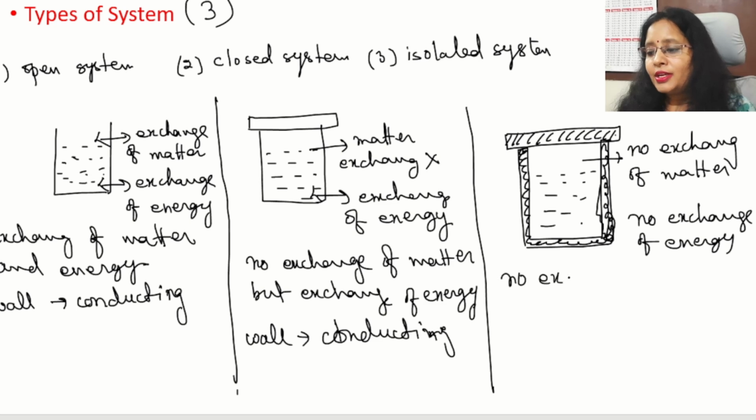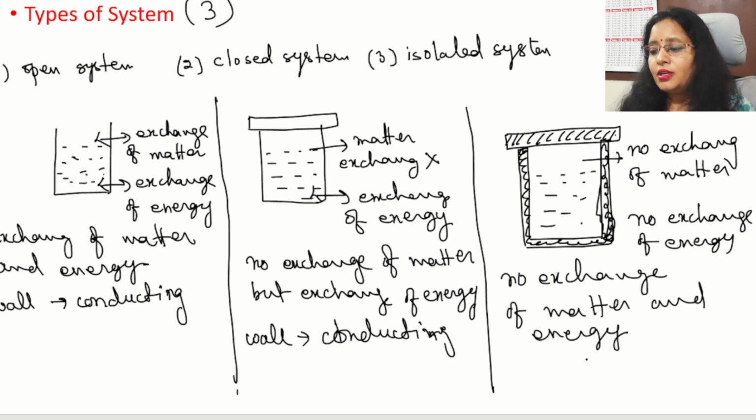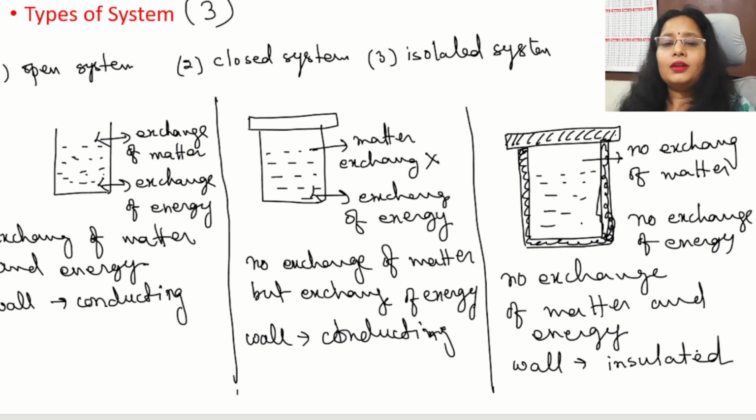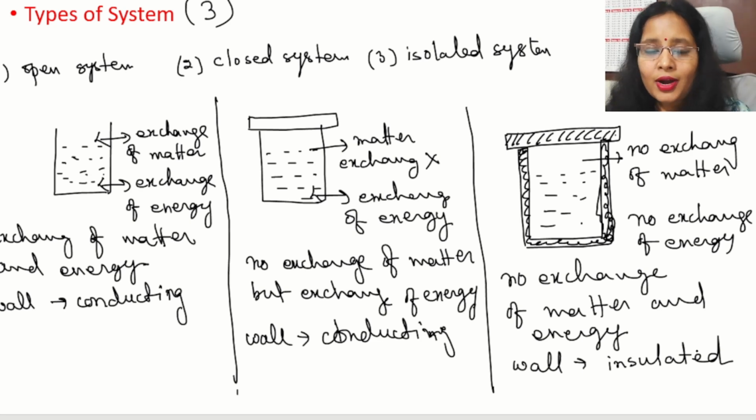No exchange of matter and energy. Okay? And the wall of the system should be insulated. So the example for the isolated system is the closed thermoflask.